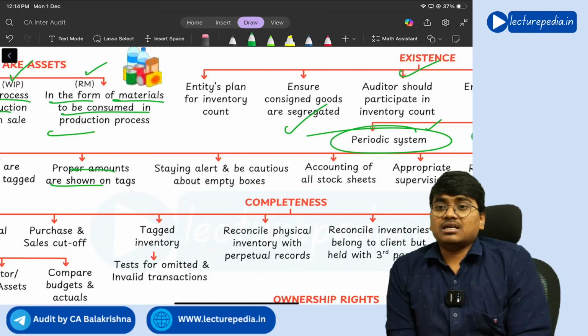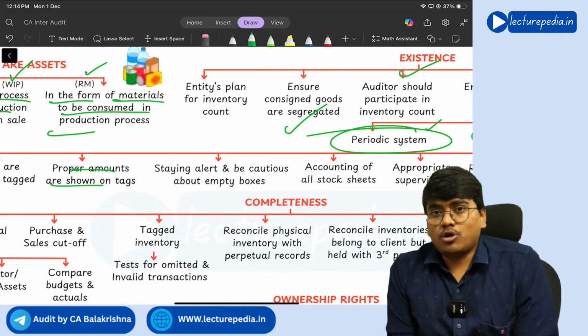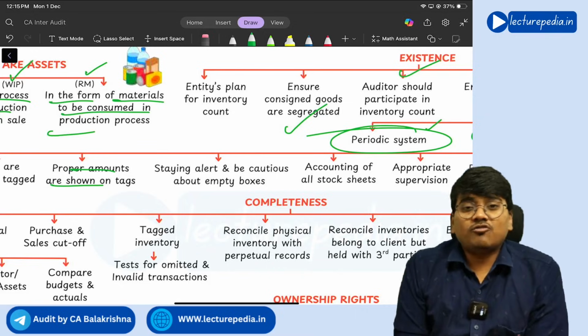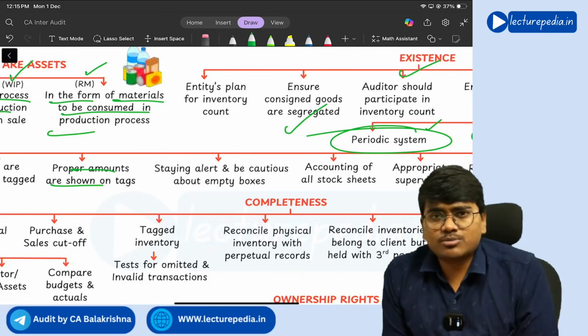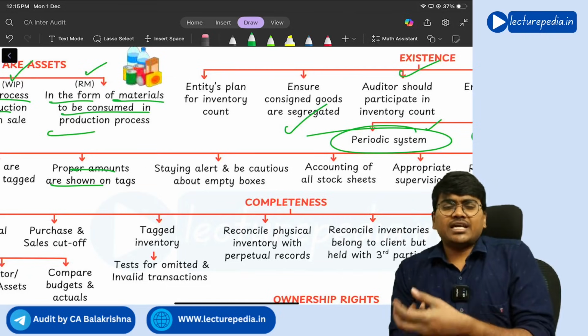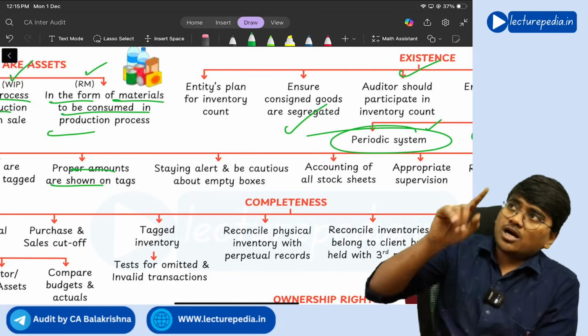And auditors should stay alert and be cautious for empty boxes, because the inventory will be kept in the form of boxes. Based on the type of inventory, different types of boxes will be used. In each box there will be inventories, some 20 items, 30 items. Now the employees will count each box.